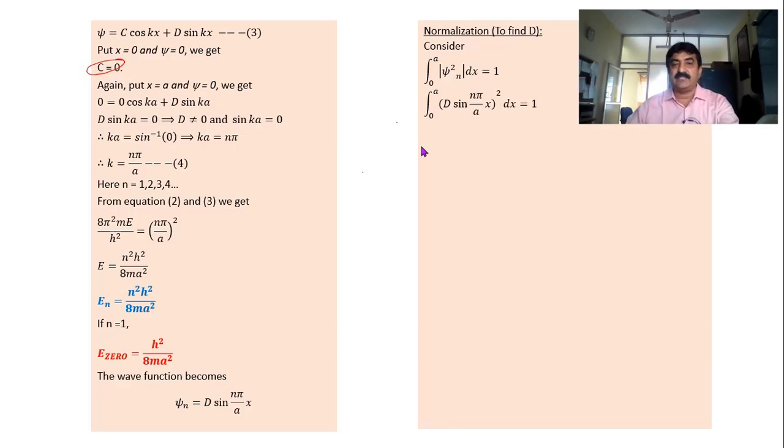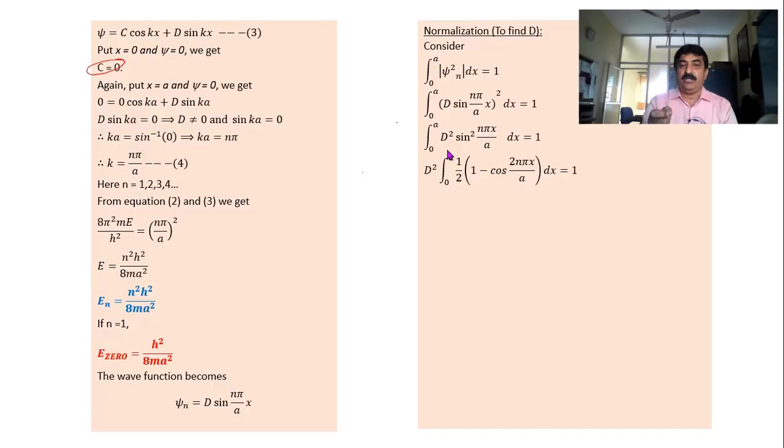I have substituted for psi n here. Psi n is already available here, so directly take it here. Psi n is d sin n pi by a x, the whole square, and after that it becomes d square sin square n pi x by a dx equal to 1. This is something like sin square theta into d theta. You can take d square outside, it is not a problem because d is a constant. Then sin square theta is nothing but 1 minus cos 2 theta by 2. This is one of the trigonometric identities, so you make use of that particular equation.